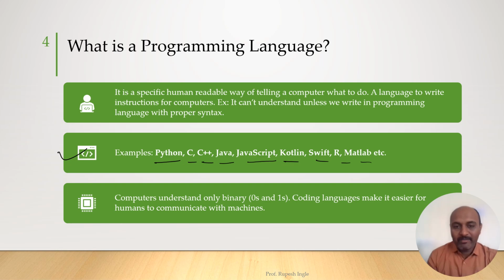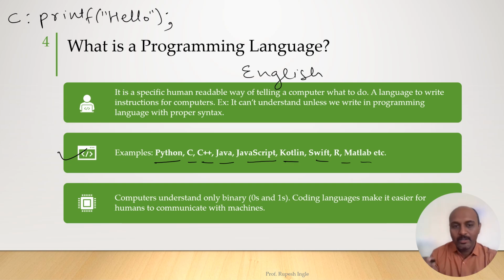A programming language is written in a language which is like the English language. For example, if you want to print one word like hello on the screen, then the instruction for that in C language will be printf hello. So this is the instruction to tell the computer to print hello world on the screen.